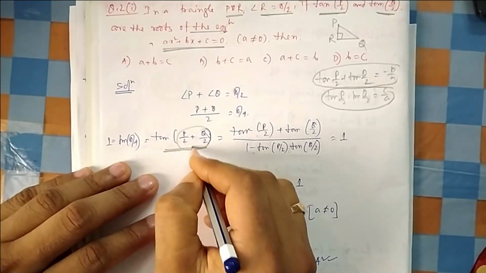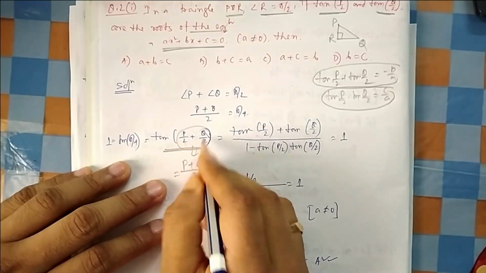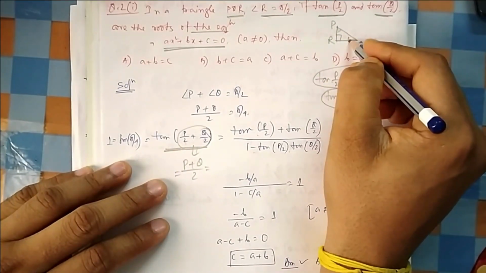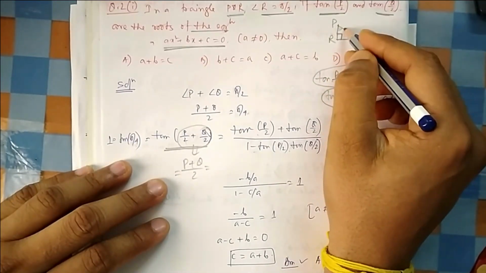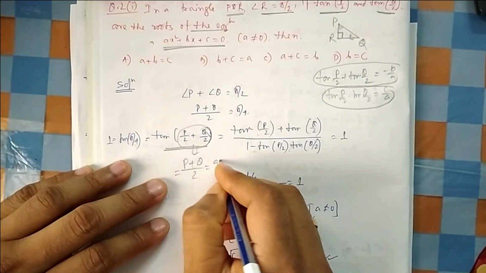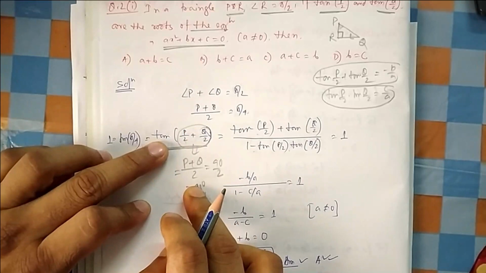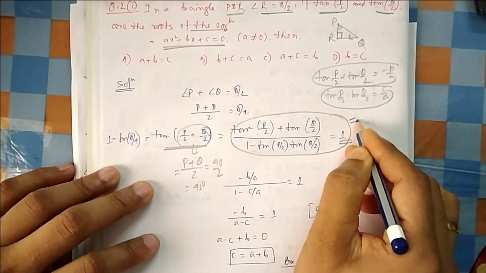Now what is this? (p plus q) by 2 is p by 2 plus q by 2. What is p plus q? In the given triangle, you see what p plus q is? P plus q is 90, because this angle is 90 and the sum of the three angles is 180, so the sum of these two will also be 90. So (p plus q) by 2 is 45. That means this is nothing but tan 45, which is nothing but 1. So this expression they have given is 1.